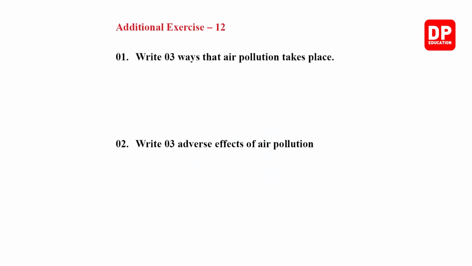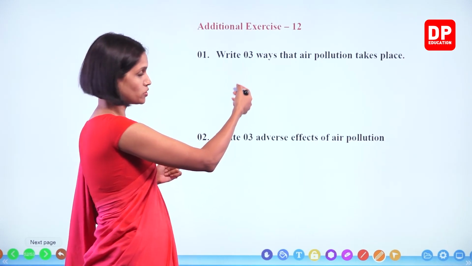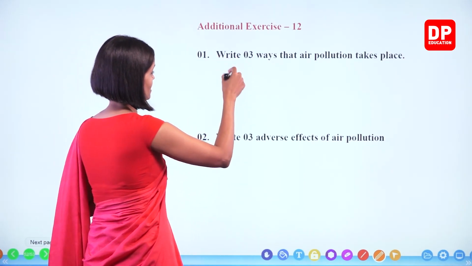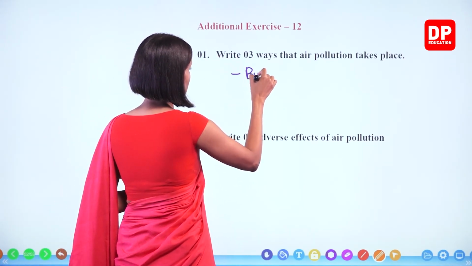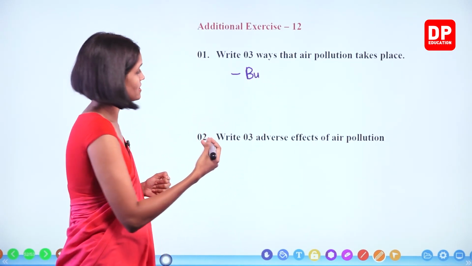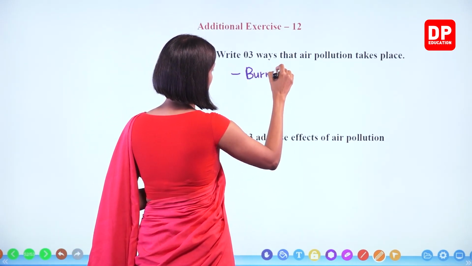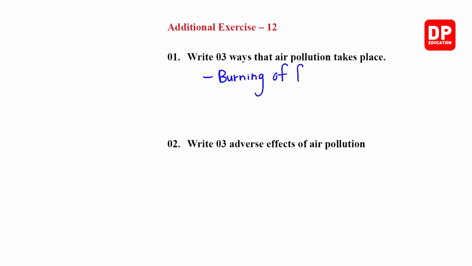Right, exercise number 12. Write 3 ways that air pollution takes place. We learn many ways. Let's write some of them. I'm sure you must have done this correctly, right? Burning of fossil fuels in vehicles and factories. In factories and also in vehicles you can write, okay?